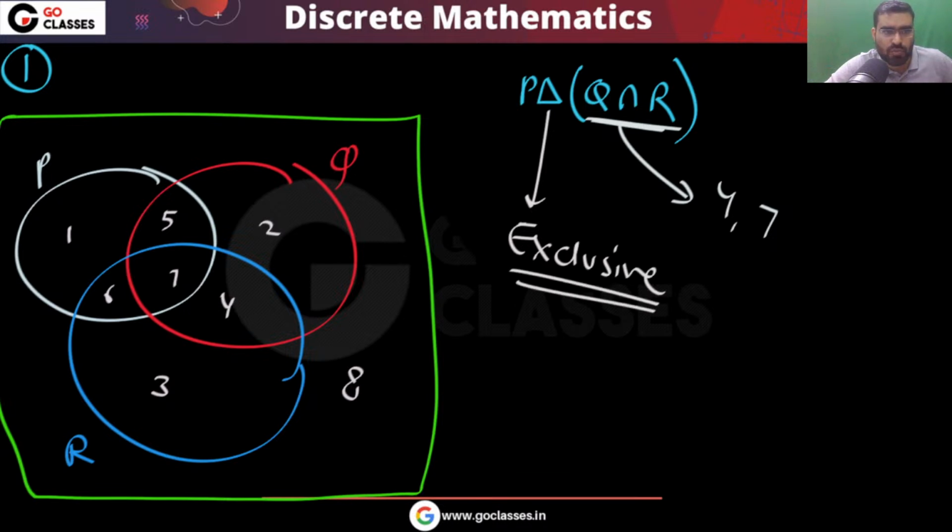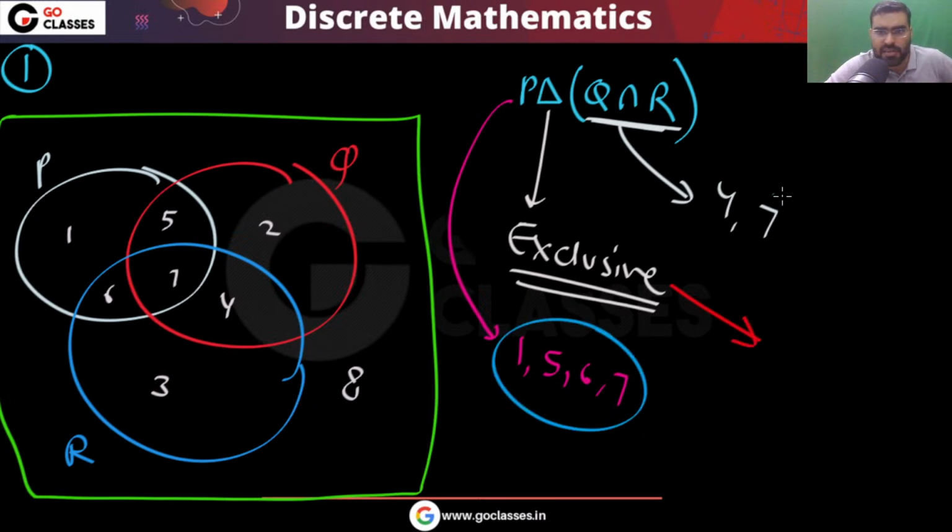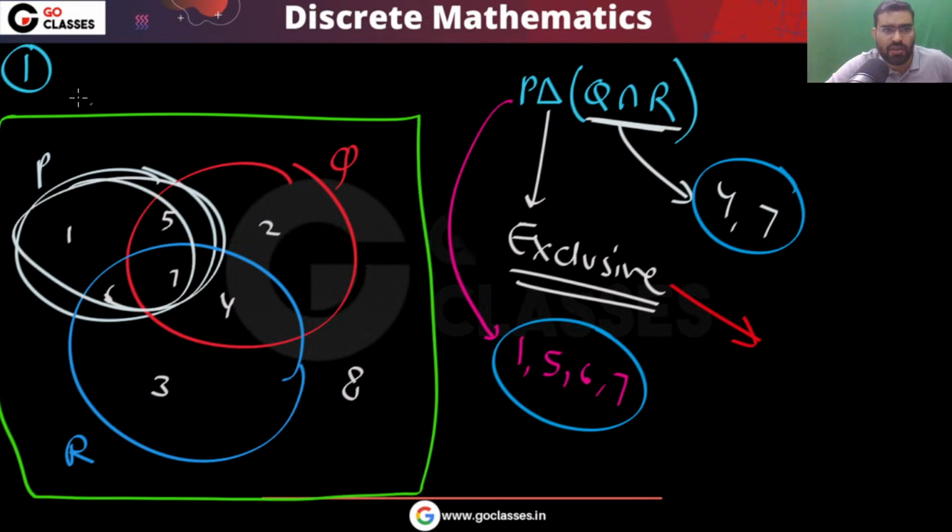This means exclusive. What is P? What areas does P have? P has 1, 5, 6, 7. So what are the exclusive areas? Finally, what are the exclusive areas? Tell me. What are the exclusive areas in these two? P has 1, 5, 6, 7. This is what P has.